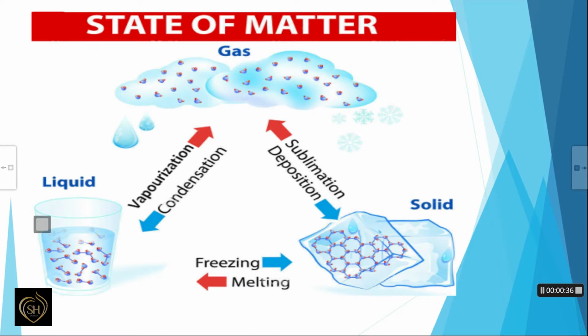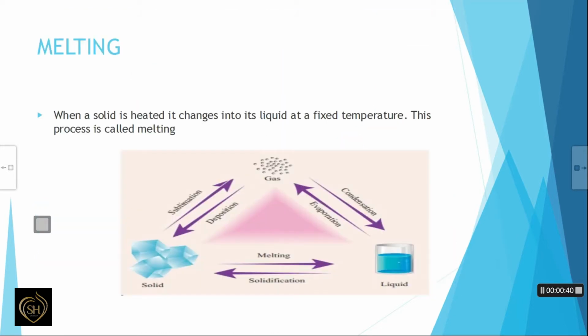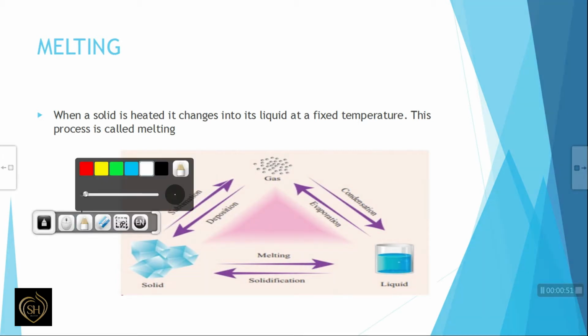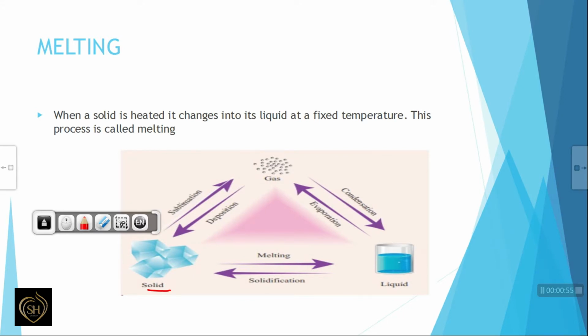Now we can learn about each change of state in detail. First one is melting. When a solid is heated, it changes into its liquid at a fixed temperature. This process is called melting. So, when a solid is heated, it changes into liquid at a fixed temperature and the process is called melting.